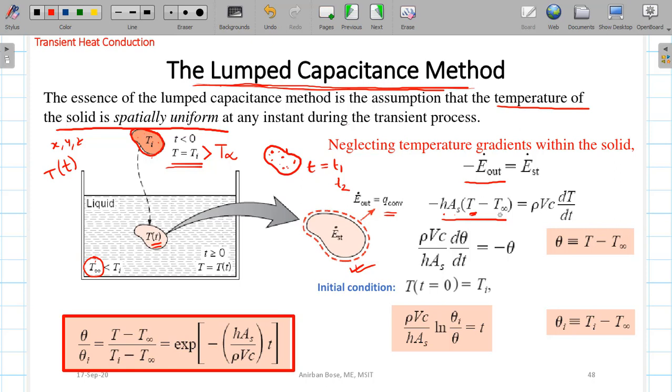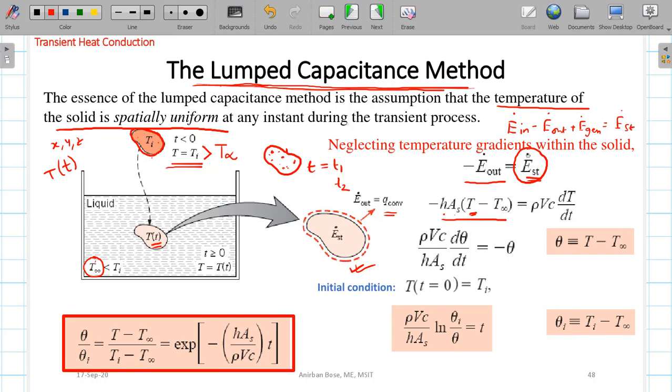T infinity is definitely a constant, and that is equal to E dot stored. There is no heat generation term present, so E dot g is 0. If you remember, the basic equation is E dot in minus E dot out plus E dot generation is equal to E dot stored. Now it is not a steady state situation, so definitely the stored energy is going to change with respect to time.